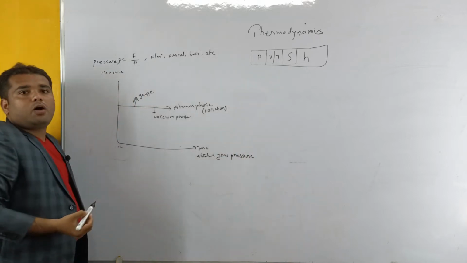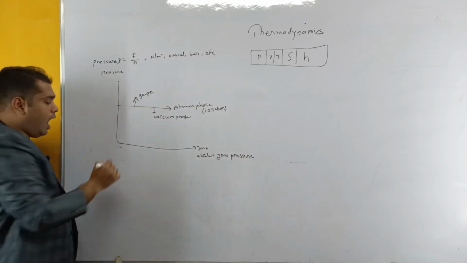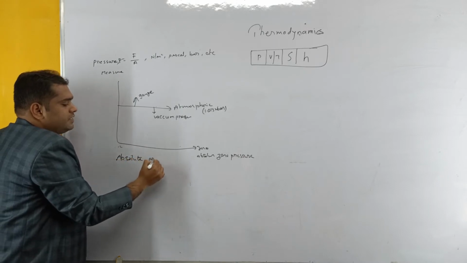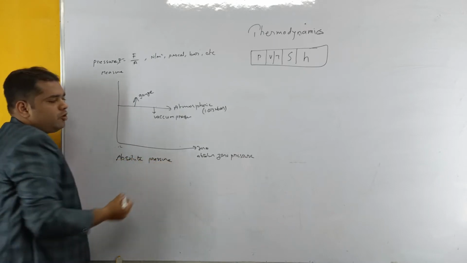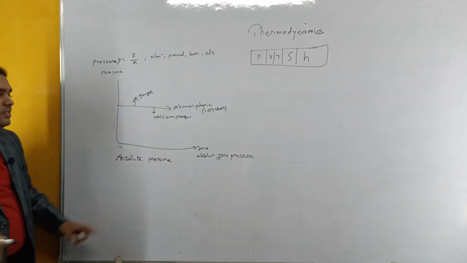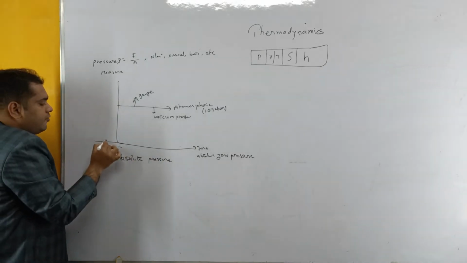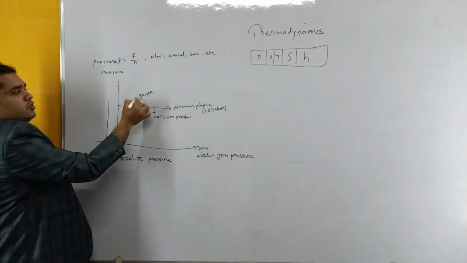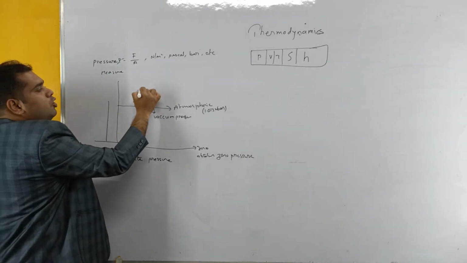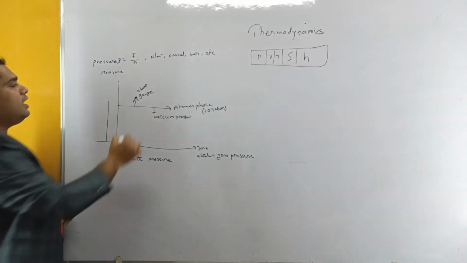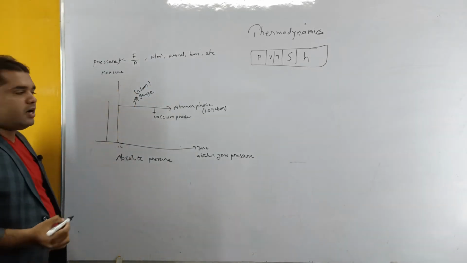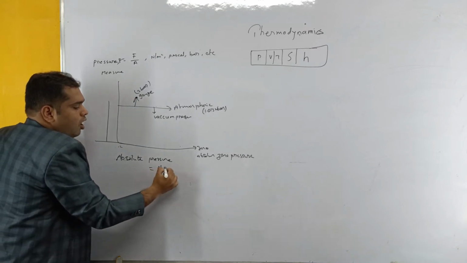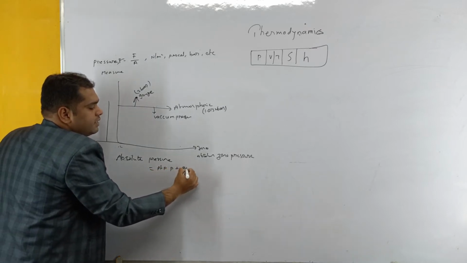While coming to problem solving, we are going to calculate absolute pressure. Absolute pressure is different from absolute zero pressure. What is meant by absolute pressure? It is the pressure measured from the absolute zero pressure. For example, if the gauge pressure is 2 bars, then the absolute pressure is the sum of atmospheric pressure plus gauge pressure.